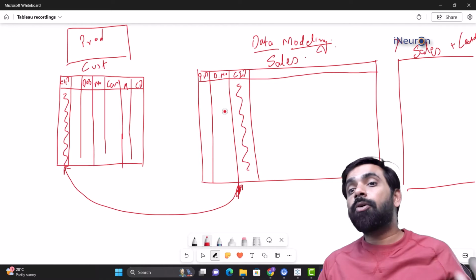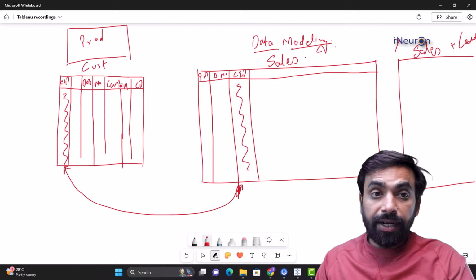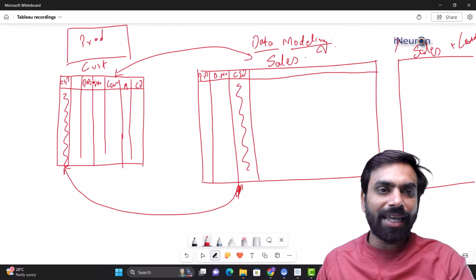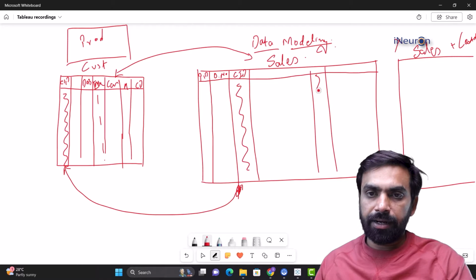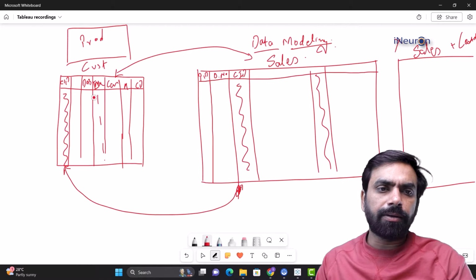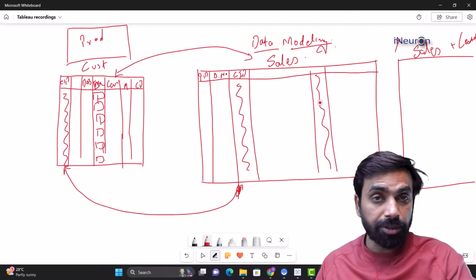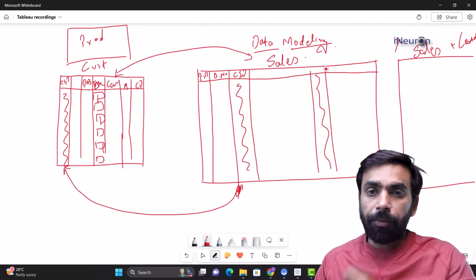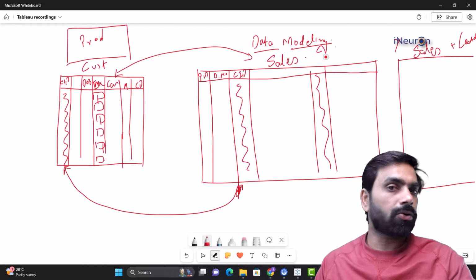So this is where data modeling comes into the picture. It basically connects the two tables. And with the connection, the advantage is that now the uncommon columns can talk to each other. That is, now I can look at the income level of my customers, and I can look at the sales made by them, right? Or I should say, we can create bins, or brackets, of income level. In that bracket of income level, we can look at which bracket is doing how much when it comes to sales or quantity sold or unit price. It can be anything, right? So the point is, or discount offered, right? So the point is, now the uncommon columns over here can talk to each other.